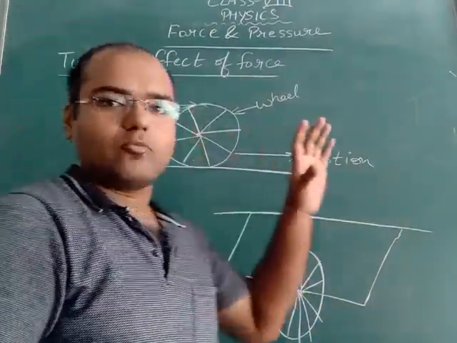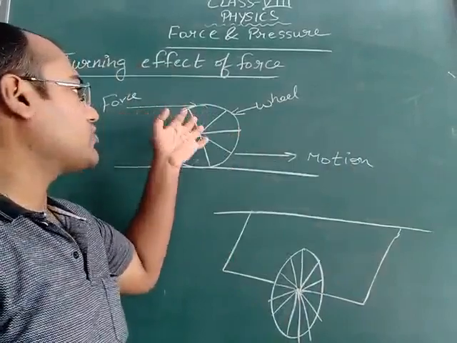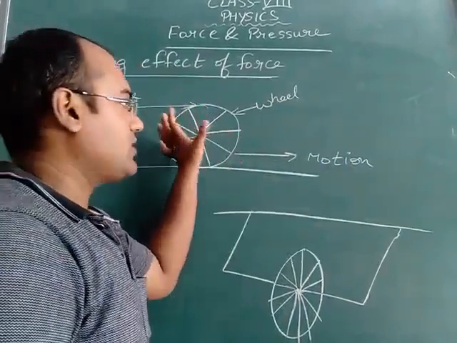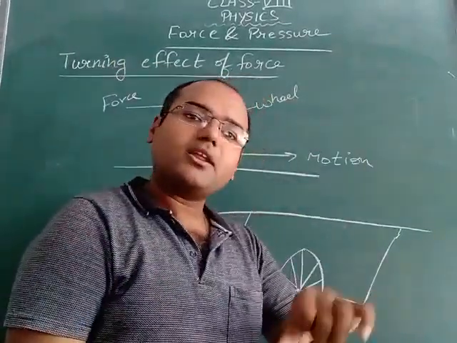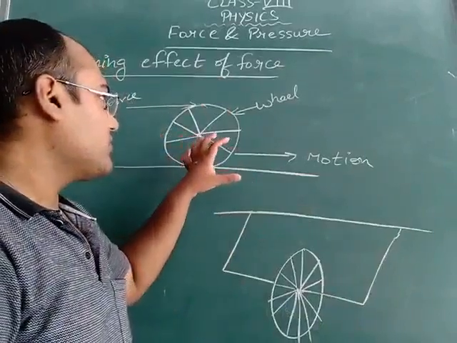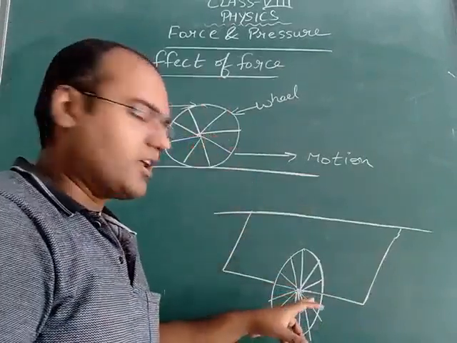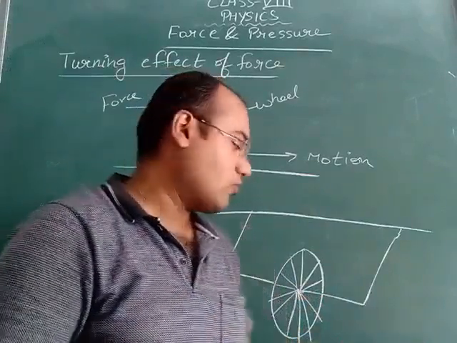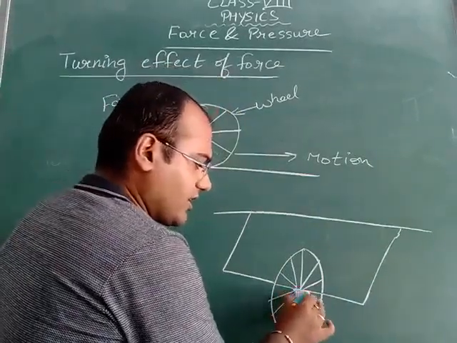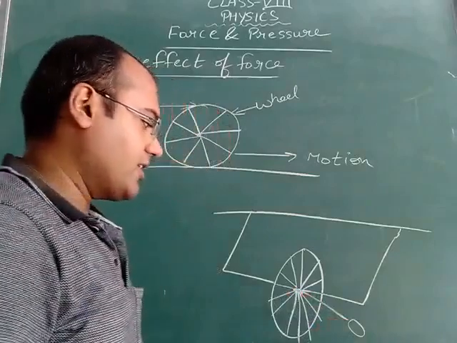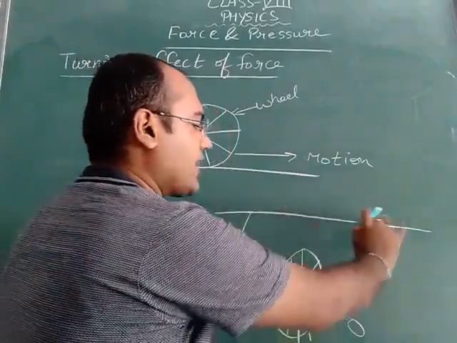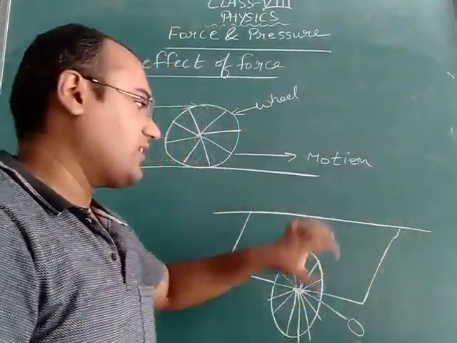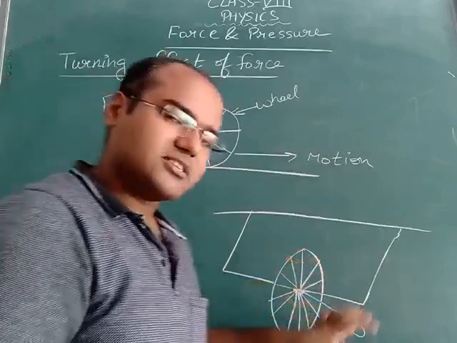Earlier it was free to move. So when we applied a force on this wheel, we observed this wheel starts moving. But if we pivot this wheel, pivoted means joined, it is not free to move. At this point it is pivoted and attached to the wall. It is not free to move, it will remain at its place.